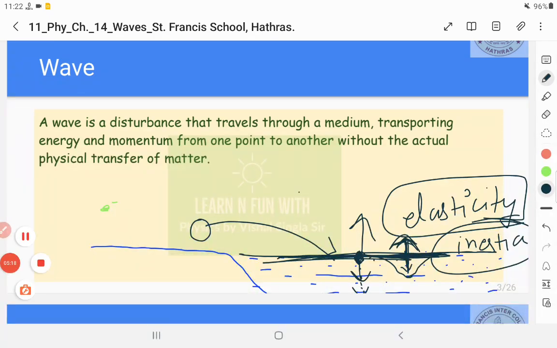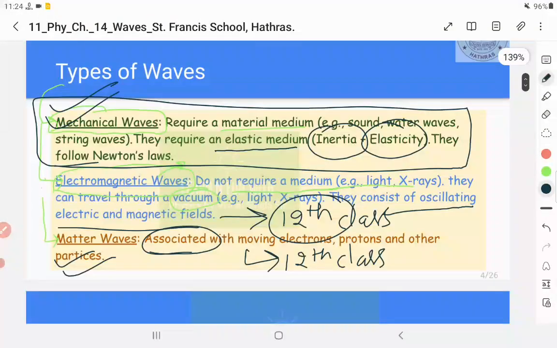Okay, I hope it is clear to you. So due to elasticity and inertia the particles move up and down. This is what creates a wave. The same I have mentioned here. The medium should have these two properties, then only mechanical waves are possible.